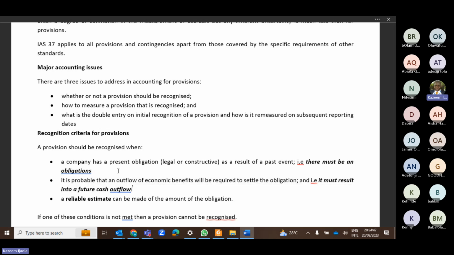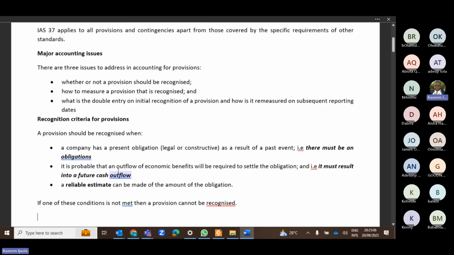What you see in bold here, I was the one that tried to summarize a long grammar for you. You can see the first one I said, there must be an what? Obligation is my summary. So the obligation could either be constructive or what? Or legal, right? Then the second one is that an outflow of economic resources will be required. That is, it must result into a future cash outflow. Then the third one is that a reliable estimate of the amount can be made. How much? You should be able to determine the how much. Okay, what is the amount? You should be able to give a reliable estimate.